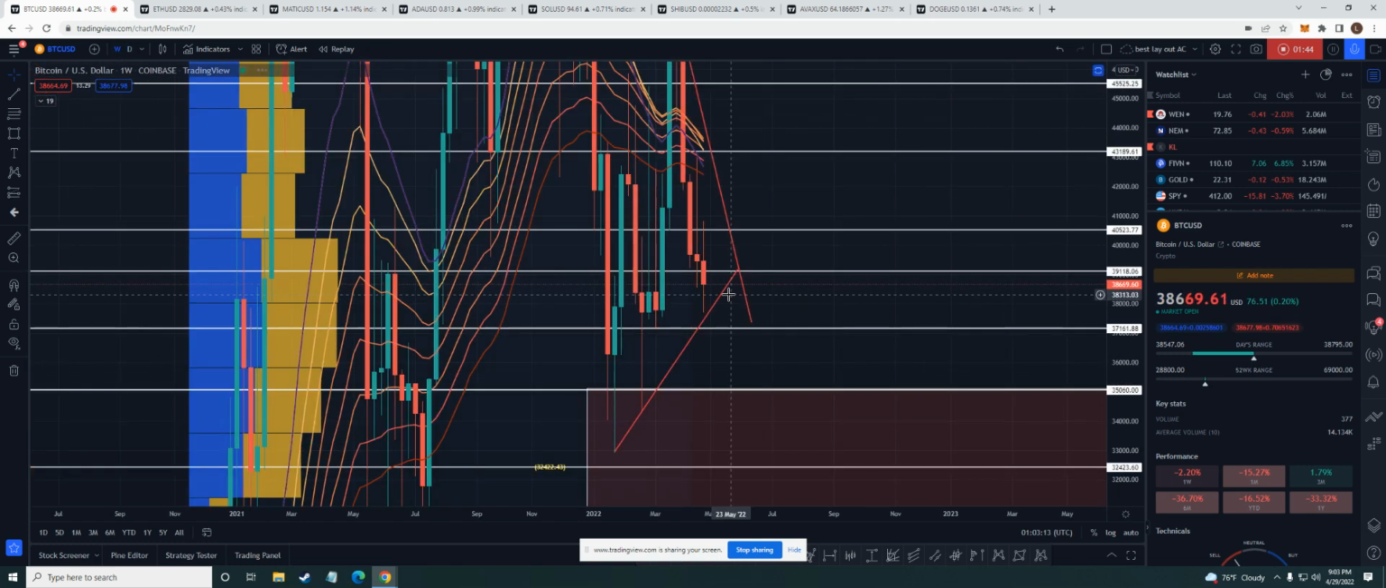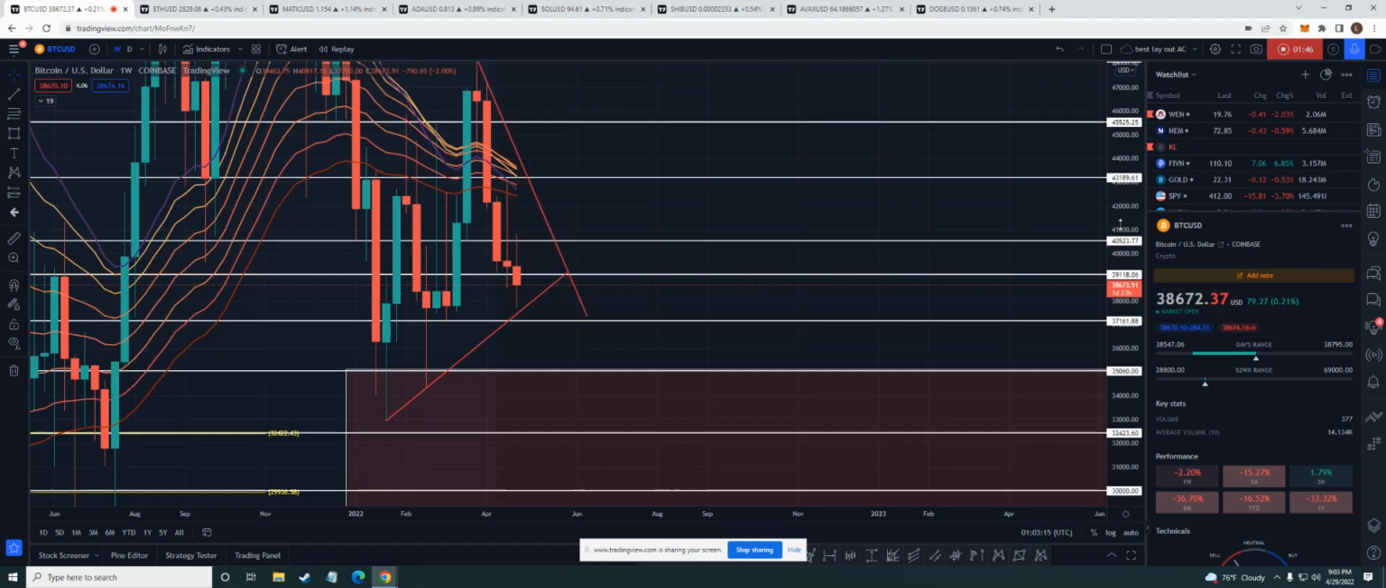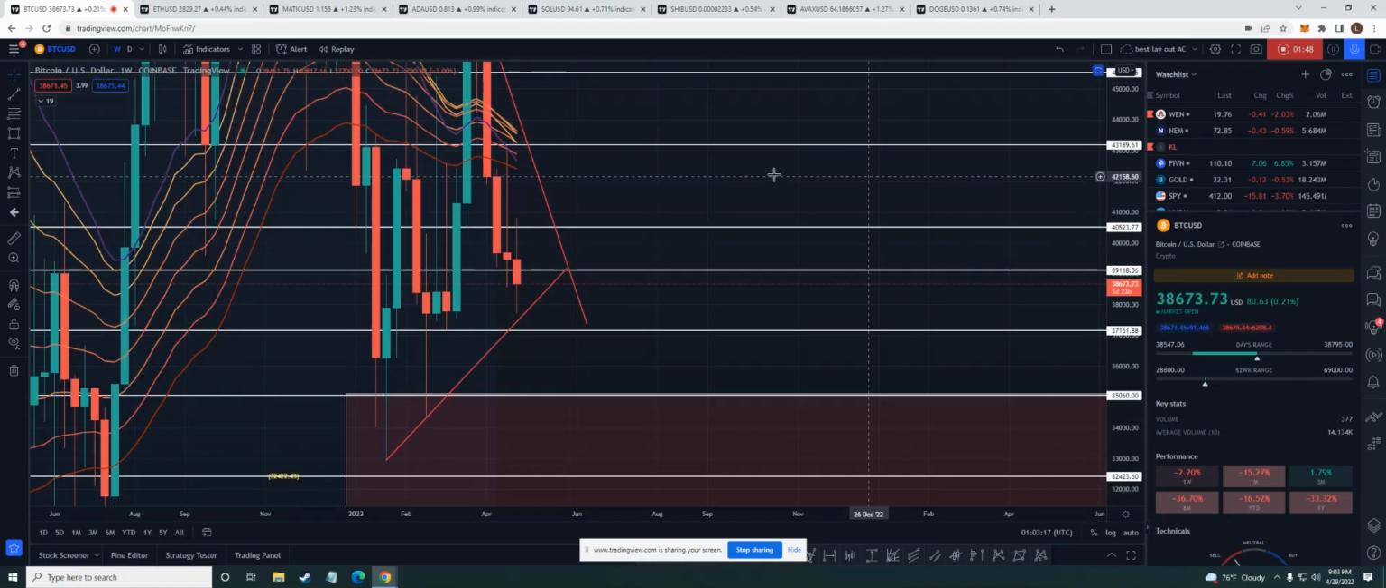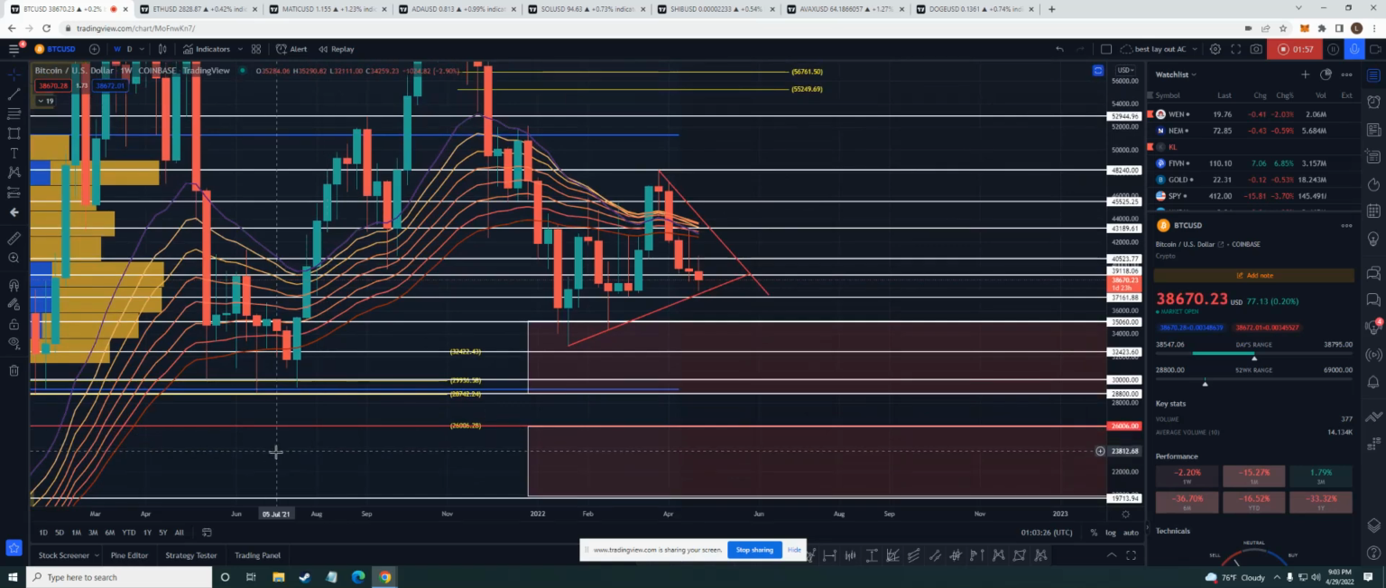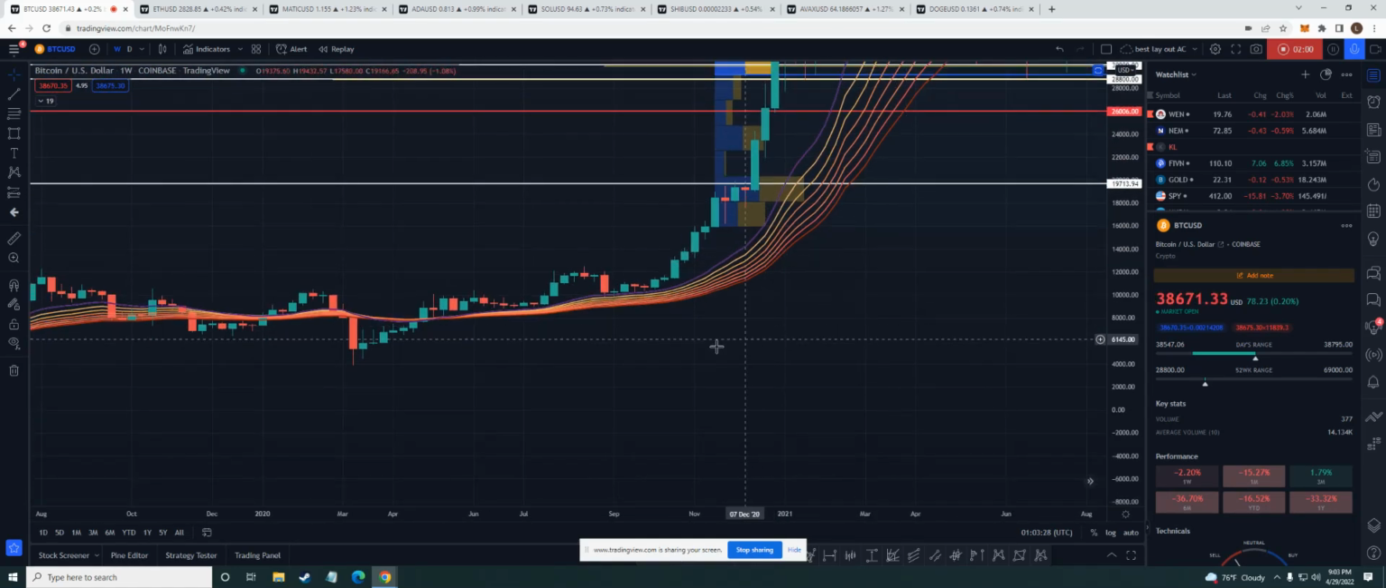Let's go to the weekly. The weekly is doing something interesting, guys. That 20 EMA is getting ready to flip to the downside. Now, some of you guys might say, well, Moondog, who cares? It's not a big deal. Well, let's go and back test, guys. Let's go and back test.